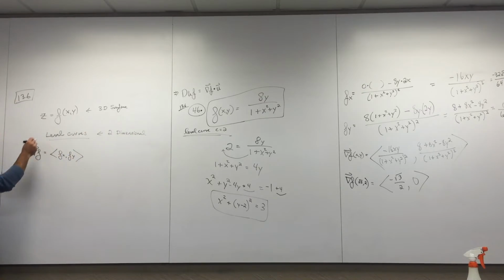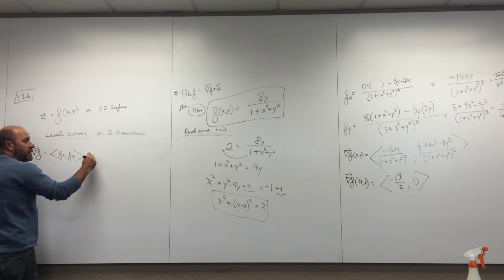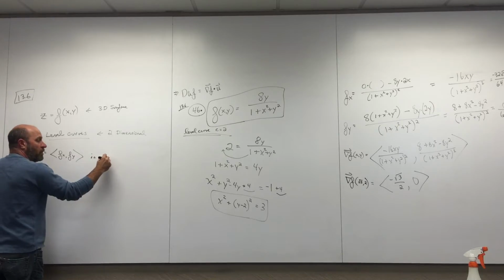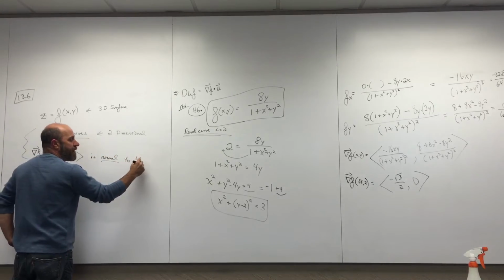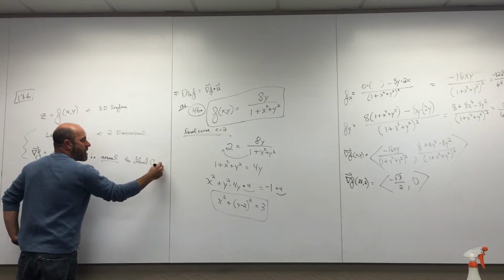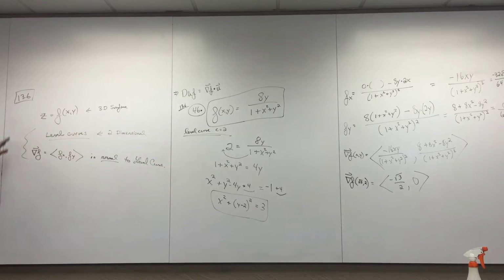When you draw the level curve and you draw the gradient, this is all a two-dimensional drawing, and this gradient is, I'll say it again, normal to the level curve. Okay, good. All right, so what if we jack this all up one dimension?